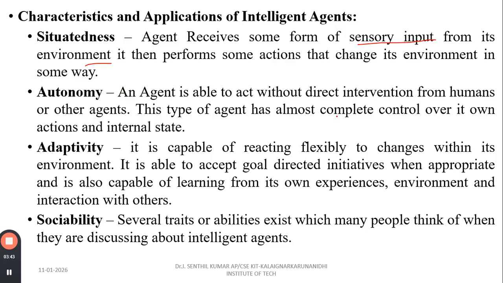This type of agent has almost complete control over its own actions and internal state. Adaptivity: it is capable of reacting flexibly to changes in its environment. It is able to take goal-directed initiative when appropriate, and it is also capable of learning from its own experience, environment, and interactions with others. Sociability: this is the trait many people think of when they are discussing intelligent agents. These are some of the characteristics and applications of intelligent agents.